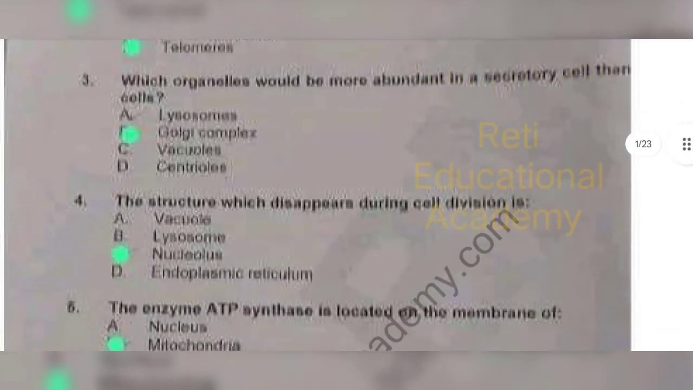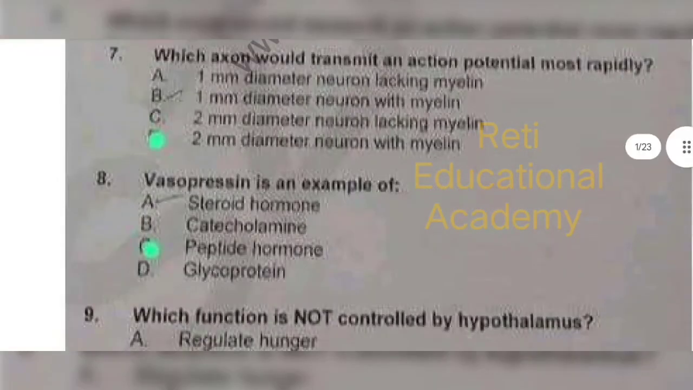Question number 4. The structure which disappears during cell division is the nucleus. Question number 5. The enzyme ATP synthase is located on the membrane of mitochondria. Question number 7. Which axon would transmit an action potential most rapidly? The correct answer is the 2 mm diameter neuron with myelin. Question number 8. Vasopressin is an example of, and the correct answer is